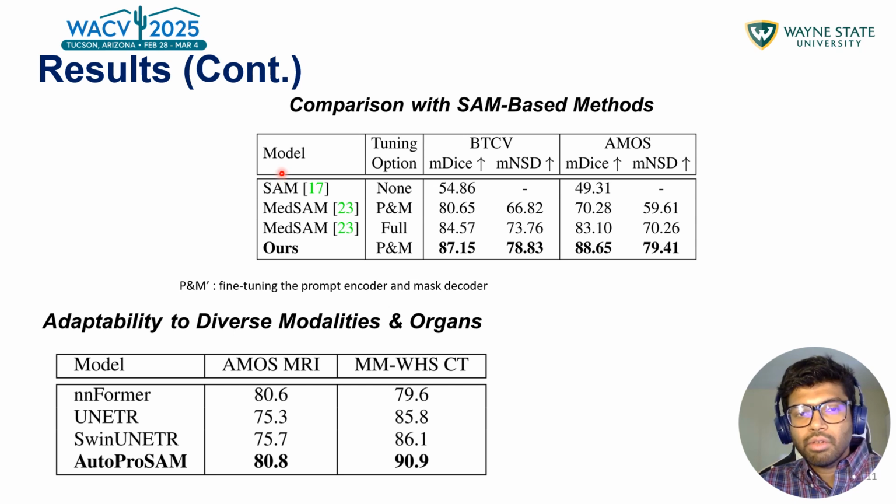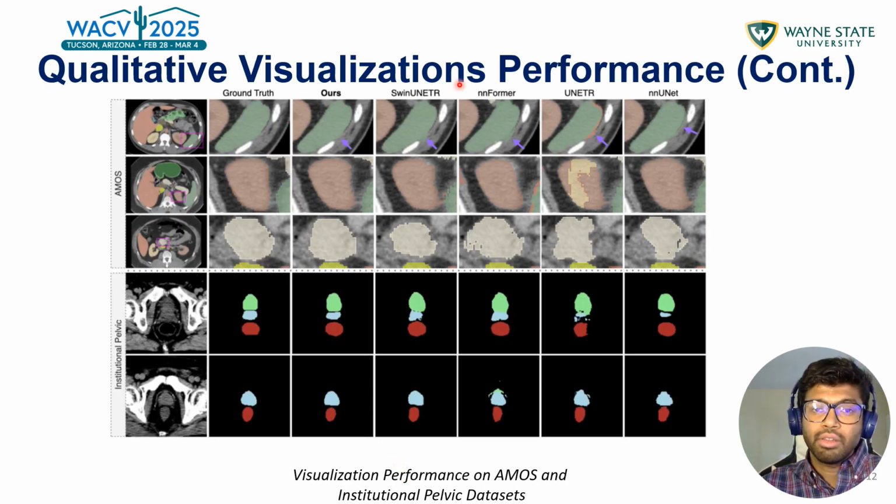We have another set of results comparing with SAM based methods, so the original SAM and another very popular work, MedSAM, where we have two different kinds of tuning options, like similar to ours, where we only tune the prompt encoder and mask decoder, and a full tuning, and in both cases we perform better. And also we show that our model is very adaptable for different diverse modalities, say for example MRI, where we perform better, and also for different kinds of organs like this data set, which is actually subcardiac structures, and we also perform better.